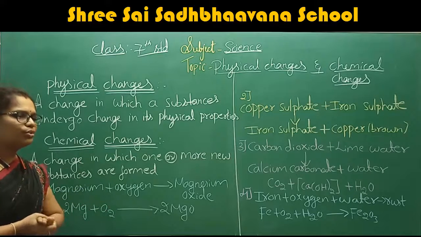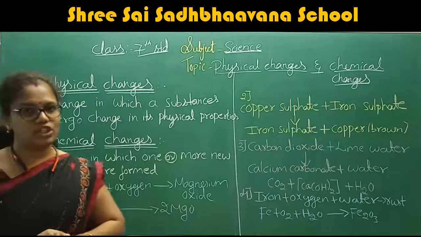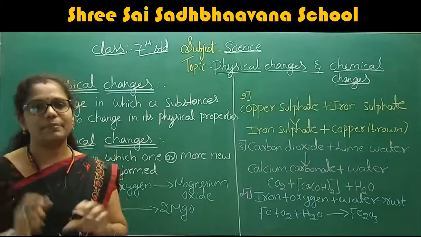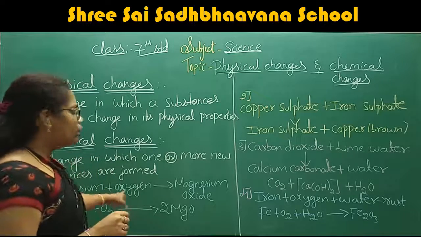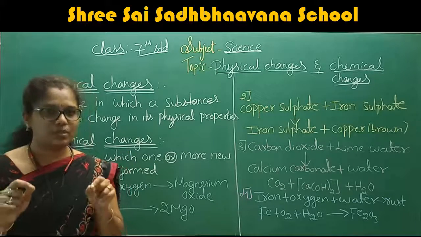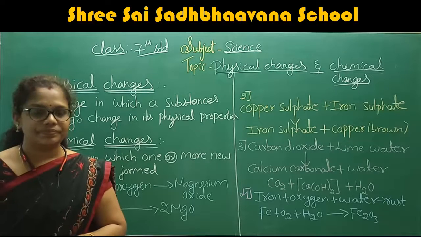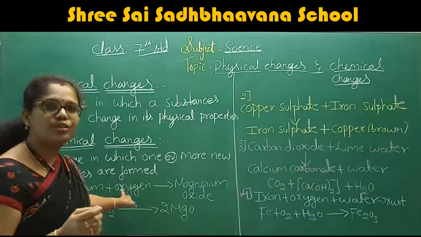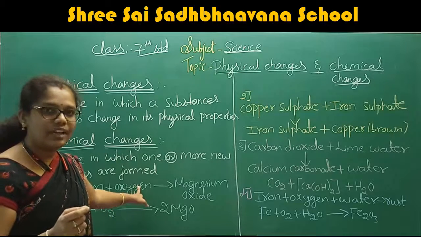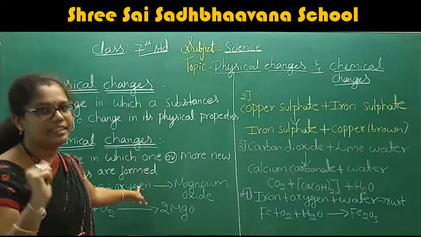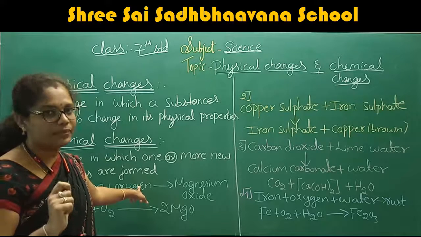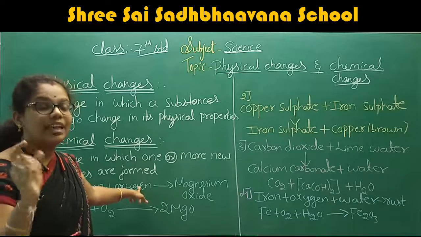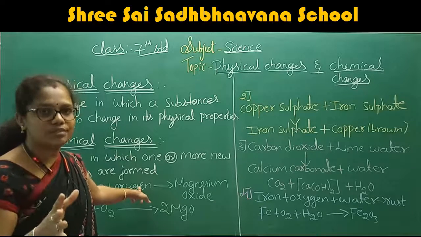Okay, what are we going to do? First, take the magnesium ribbon. It is a pink color ribbon. After that, we are going to burn that magnesium ribbon with the use of a flame. The magnesium is going to burn in the presence of air. That means we are going to heat it with the flame. What happens? If the magnesium burns with the air, it burns with white fumes.